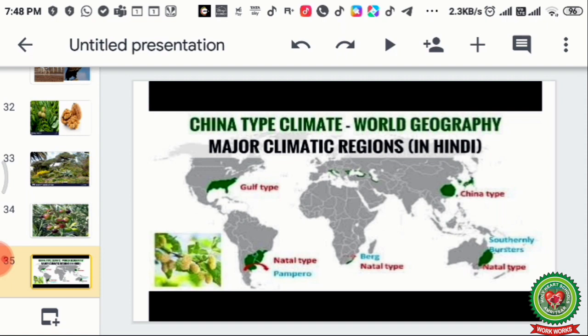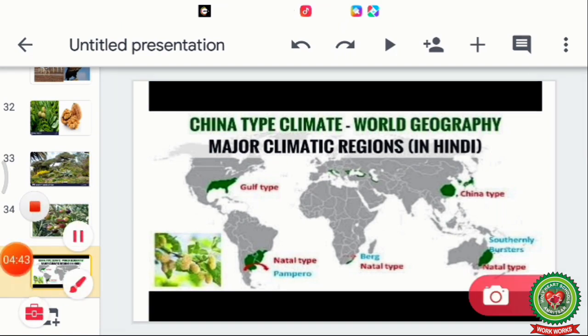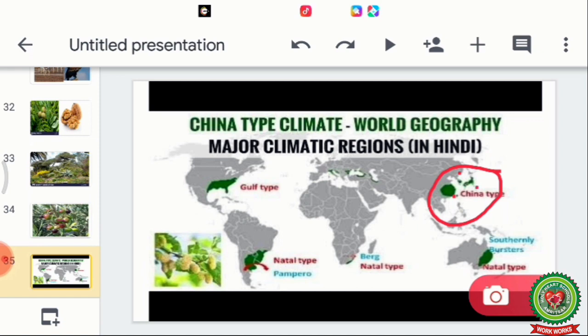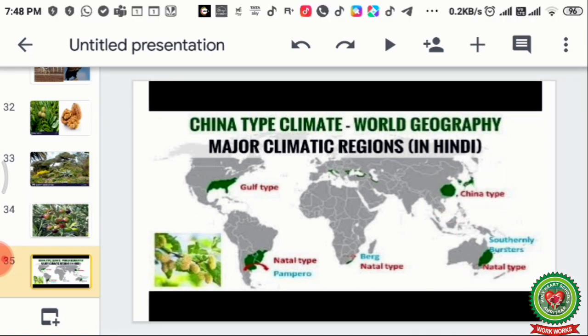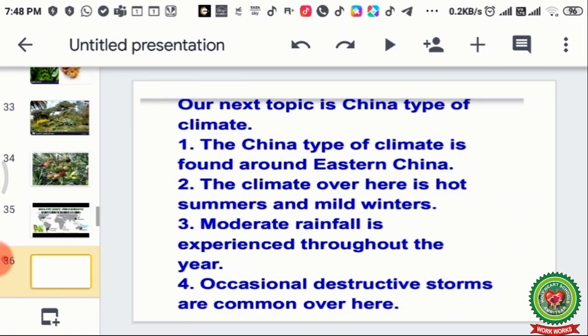Now we are going to discuss about the China type of climate. China type of climate, as you can see, is found near the eastern coast of China, in North and South Korea and Japan. You can see from this map. This is a map of the world which is showing the China type of climate, but as we are doing Asia, we are concentrating only on the parts where China type of climate is found. It is in the northeast of China, South and North Korea and Japan, South Japan. In these regions, the China type of climate is found in Asia.